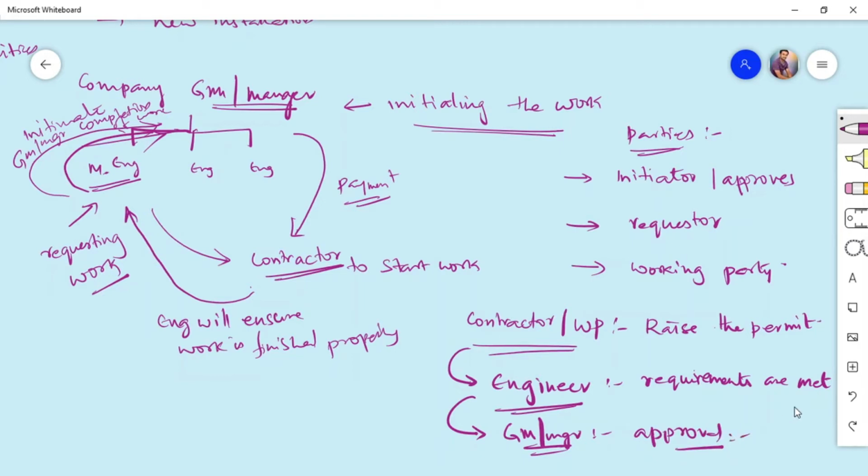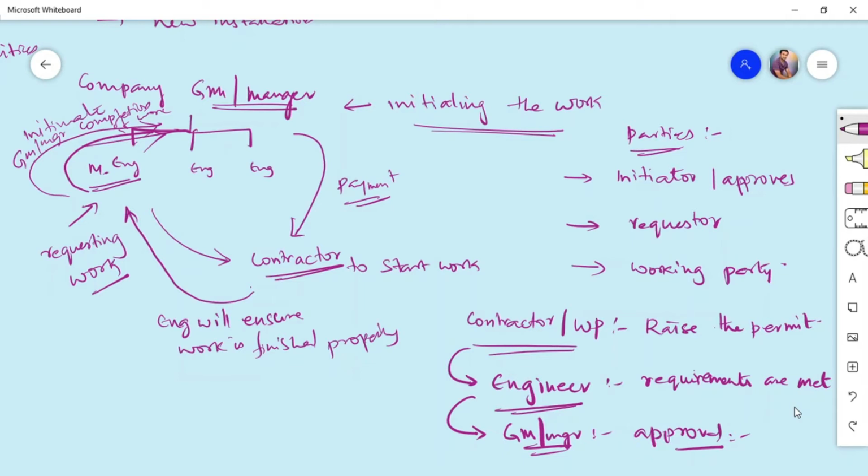Once the permit is approved, only then can we start any work. Without a permit there is no activity, no work, no matter what happens. Once the permit is approved, the engineer will again check if all the signatures have been completed and whether the work location is good to go for the contractor to work.